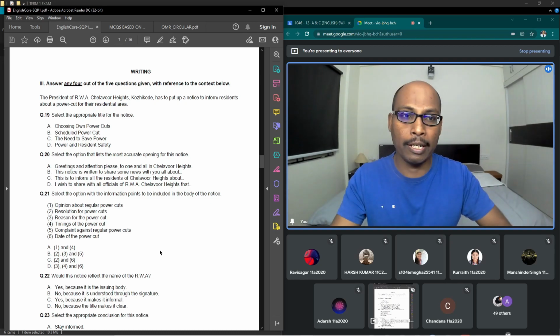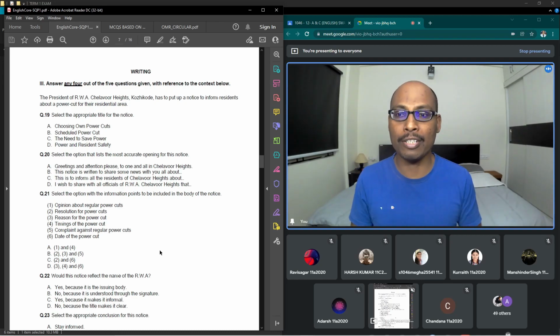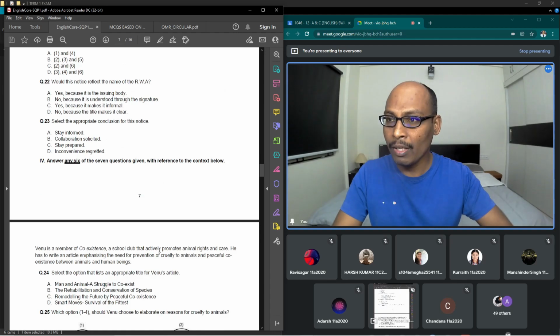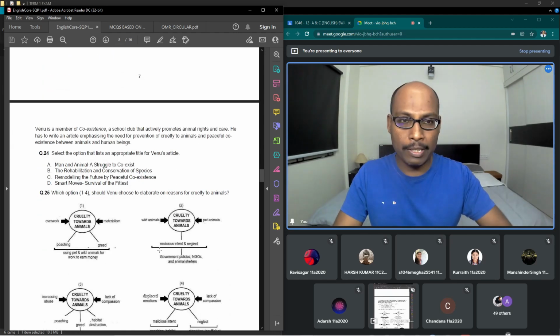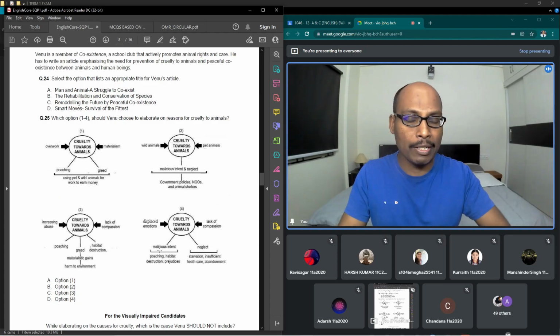So read the question. In an MCQ question paper, the most difficult part is we don't have the patience to read the entire question and all 4 options. Read the entire question, read all the options, then only take a decision. Don't jump to conclusions just by reading one or 2 options. Read all the options. Now for article writing, the same technique you have to follow. Read the theory and practice a few questions, then you will come to know how to solve the articles.